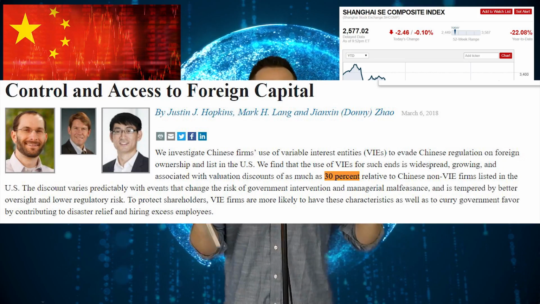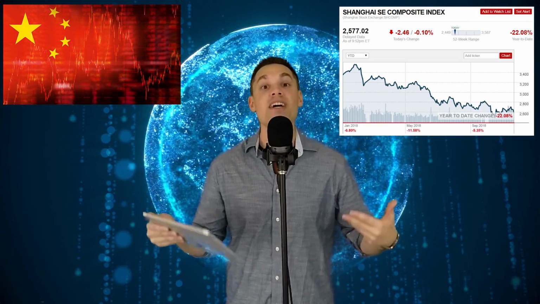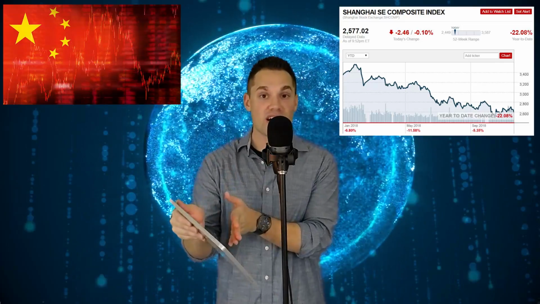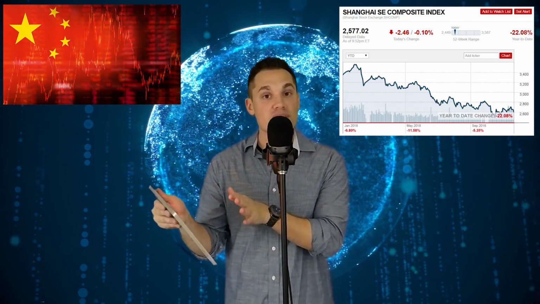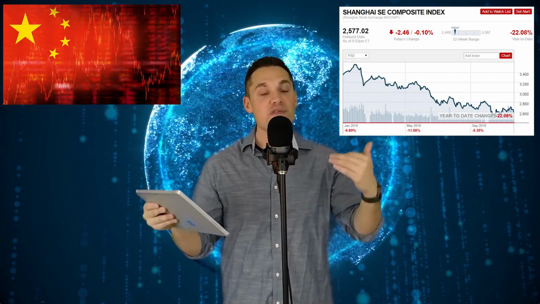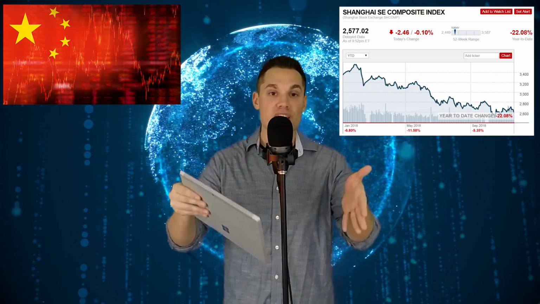So what that means is that investors know that there's a risk with VIE structured companies, so companies like Alibaba, Tencent, Baidu, things like that. They know that there's a risk there and they're not willing to pay as much money for those stocks. Now, I couldn't get exact specifics on the calculations. It didn't really list that from what I saw, they just mentioned that they looked at a lot of different factors and used a lot of different models. But that's just crazy to me. Even if it's not as much as 30%, whatever percent it is, it just shows that investors are more hesitant to invest in VIE structured companies, and I really don't blame them.